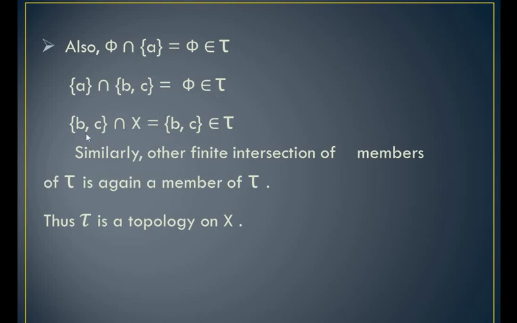If I take the intersection of the set BC with X, then this is again BC, which belongs to tau. And similarly we can check the other finite intersections of members of tau, and we can see that it is again a member of tau. So thus tau is a topology on capital X. I hope now the concept of topology is clear to you.